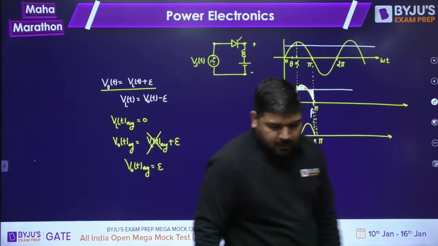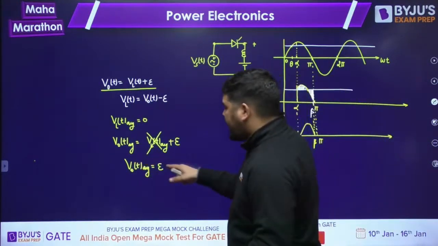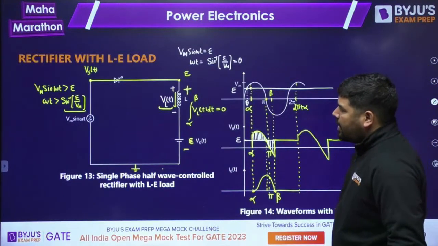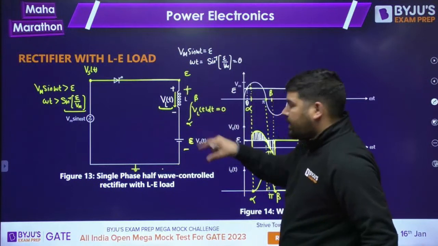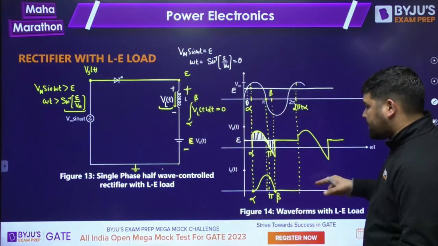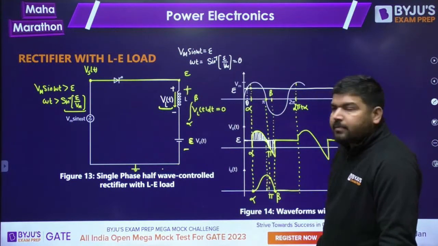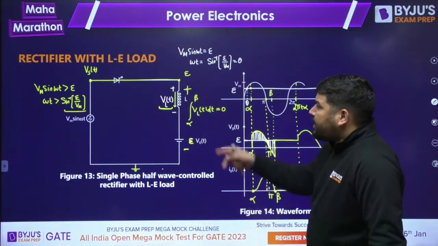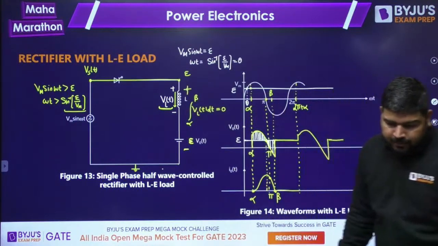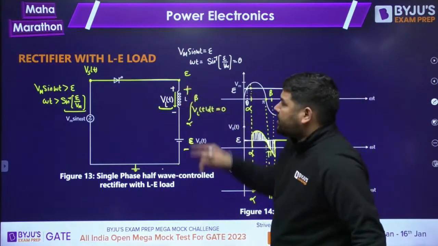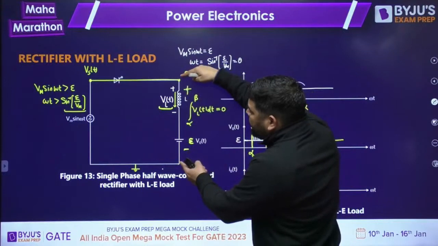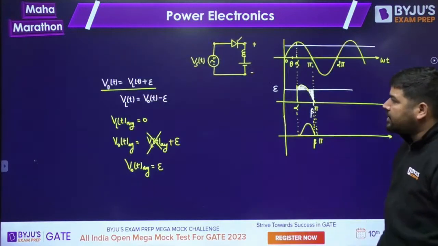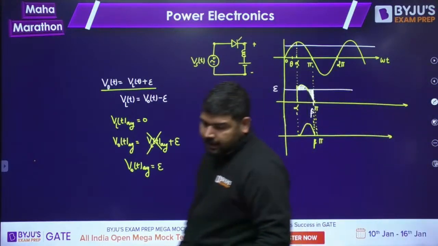Now from this relation you can say that V0T average has to be equal to E. The output voltage average has to be equal to E, because the current is discontinuous. If the current is discontinuous, it will be periodic. If it is periodic, then the VLT average has to be 0. It means whatever the total output voltage average is, that must equal E. I hope it is clear.